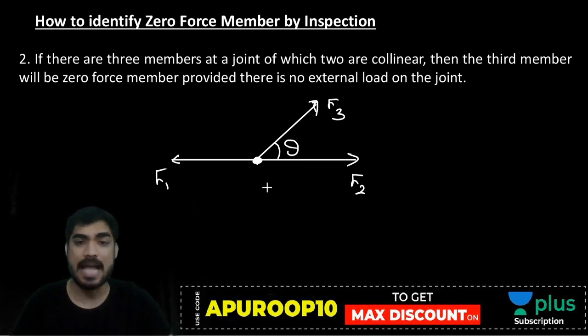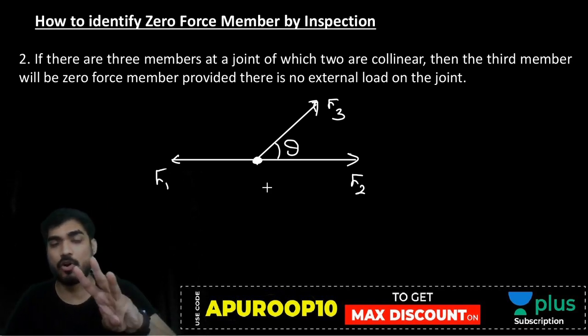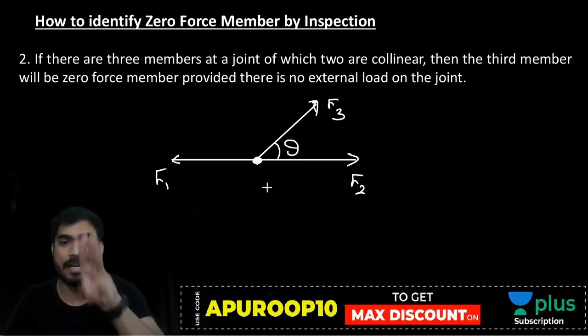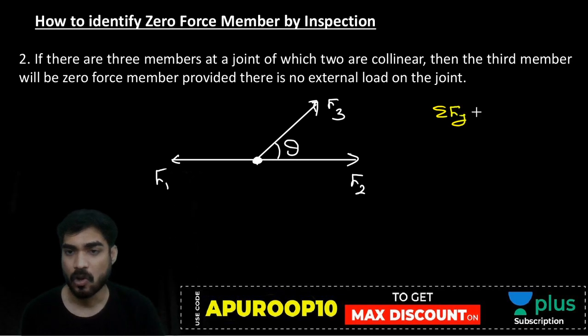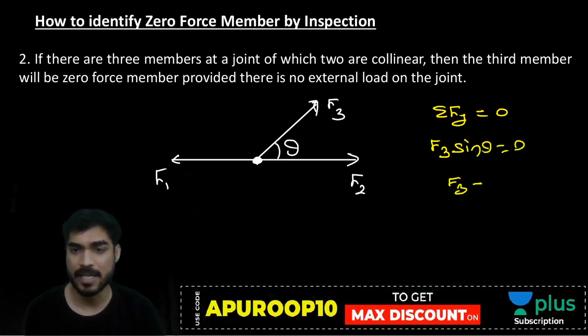Do you see any external load? No. There are only three loads, member loads F1, F2, F3. So my friend, F3 will be 0. How? Apply summation of Fy equal to 0. What are you going to get? My friend, F3 sin theta equal to 0, which means F3 will be 0.